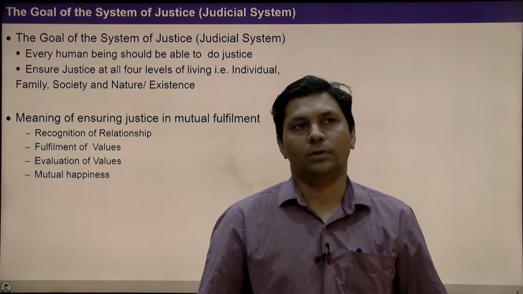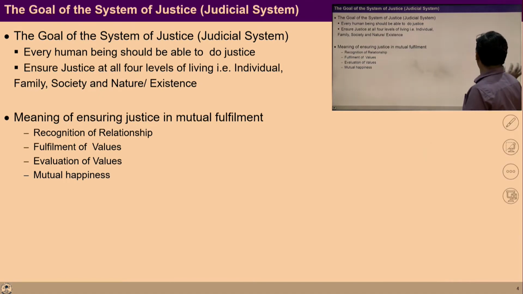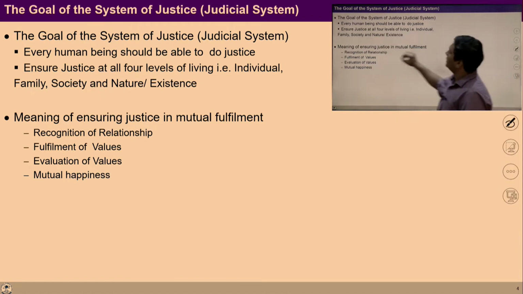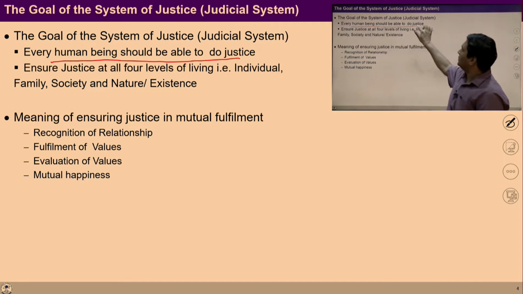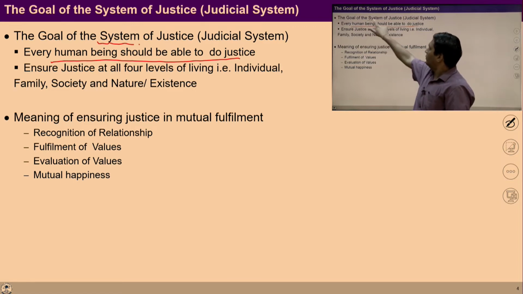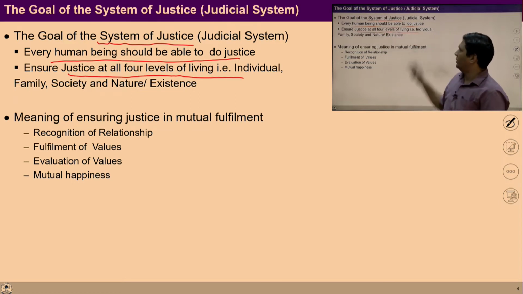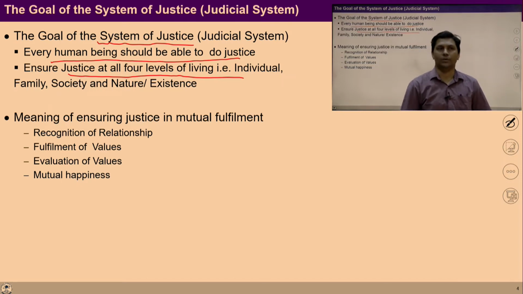So first we will talk about the goal of this system of justice. Let's study what is the goal of the system of justice. Number one, every human being should be able to do justice. This is the primary goal of a judicial system, a system of justice. The main role of this system of justice is to ensure the ability to live with justice in everyone, or ensure justice at all 4 levels of living. This should be the goal of a judicial system. This should be the goal of a system of justice.